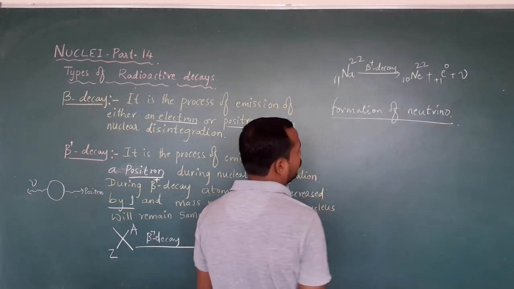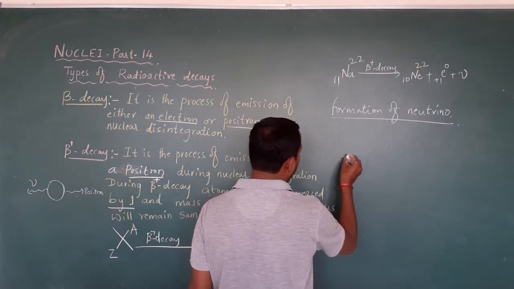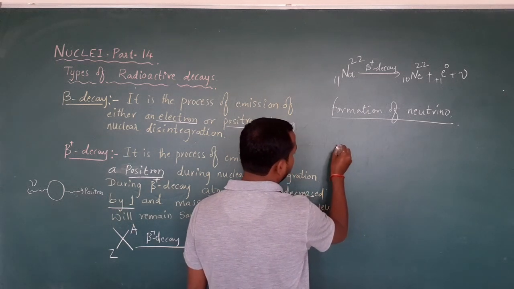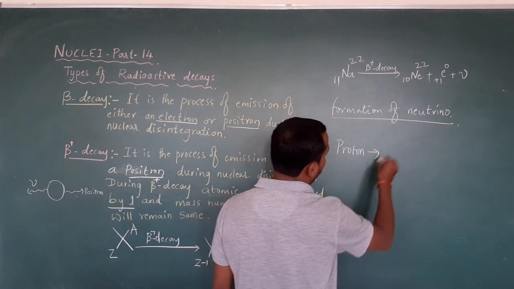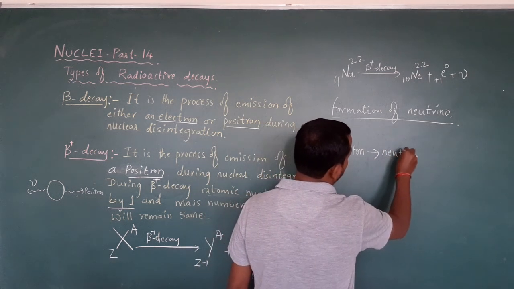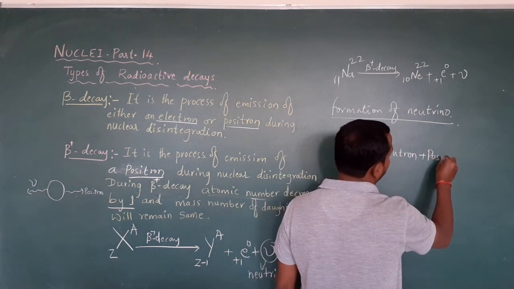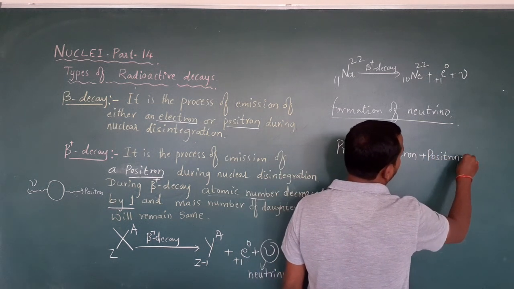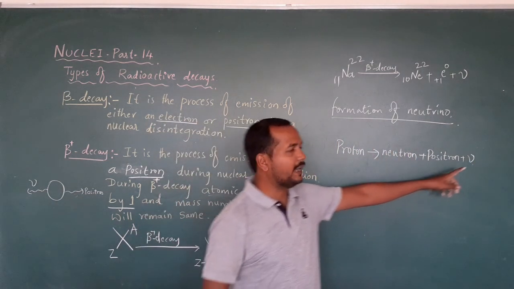So how will the neutrino be formed? The neutrino will be formed during beta positive decay due to the conversion of one proton into a neutron by emitting one positron and then a neutrino. So in this way, the neutrino will be emitted.